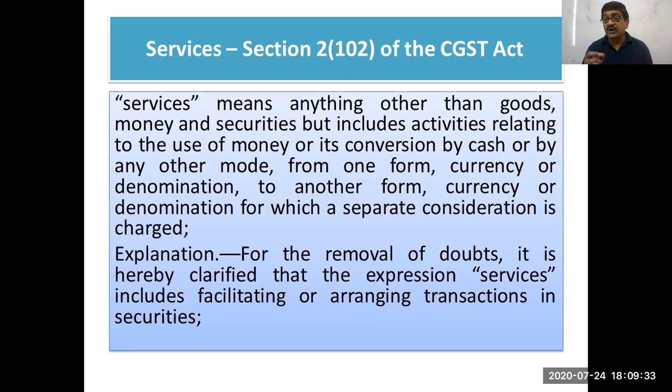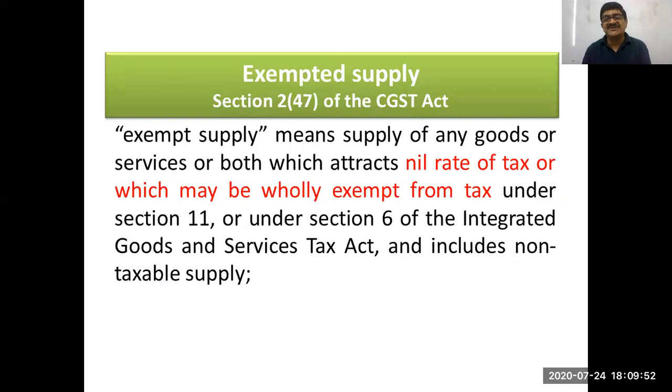So what is called goods? Everything movable other than money and securities. What is service? Anything other than goods, but again excluding money and securities. So now you know what is called goods and what is called service, and therefore we move to what is exempted supply. Something being goods or service minus exempted supply will be called a taxable supply.